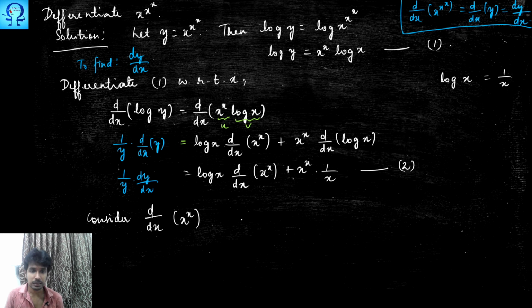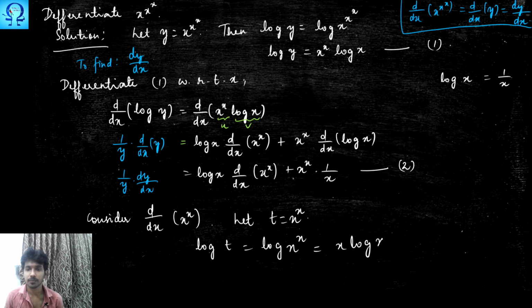Let us consider only this term and see how to find it. Okay. Here, let us take t to be x power x. So, when we take t to be x power x, then log t becomes log x to the power x, and this turns out to be x times log x. If you wish to find d upon dx of x power x, it is the same as finding dt upon dx. So we are interested in finding this quantity. How are we going to do it? Let us see now.